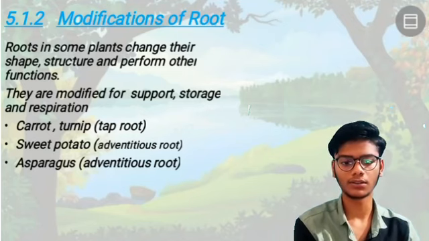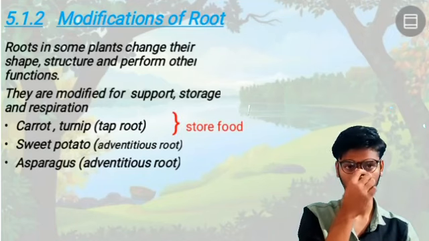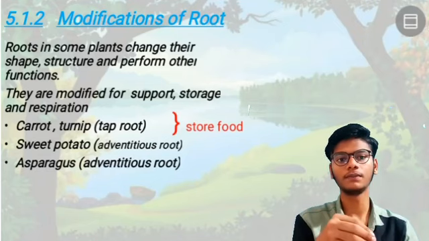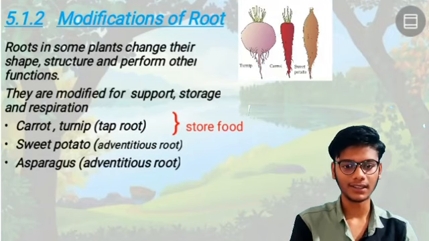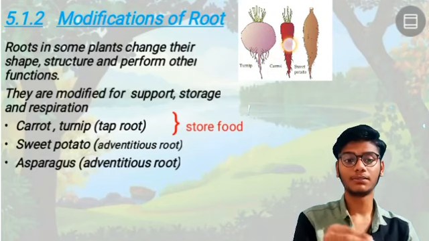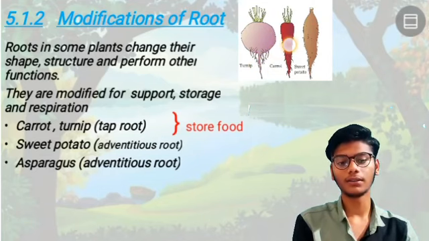So let us see storage. These all are examples for storing food, meaning they will store their food in the root. In the diagram you can clearly see that this is the primary root, which will store the food.